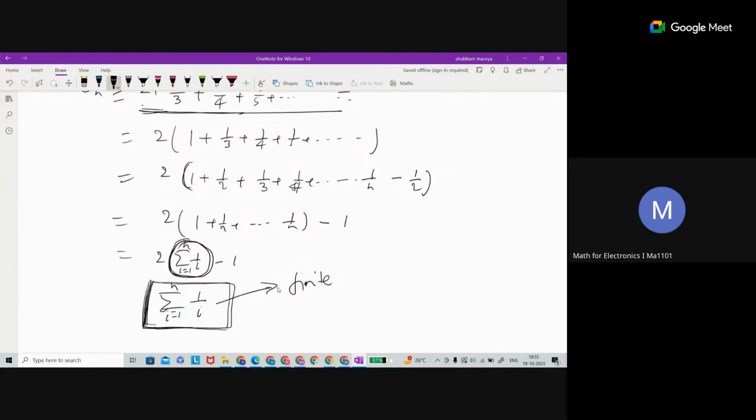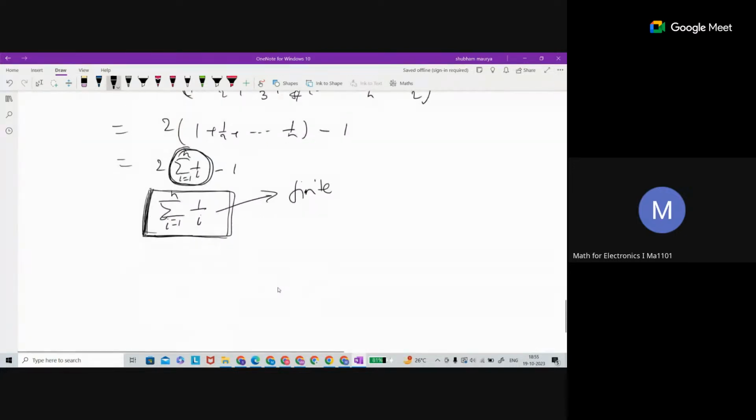Okay, so let me give the proof also. The proof is actually a bit tedious. If you see clearly in the lecture, this series is not convergent. Not convergent means this sum does not exist. This is exactly 1/n. This is nothing but the 1/n series, where n goes to infinity.